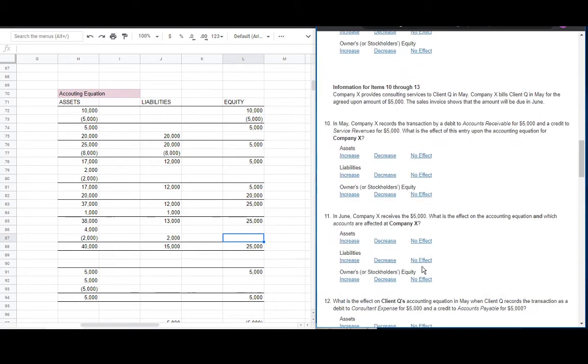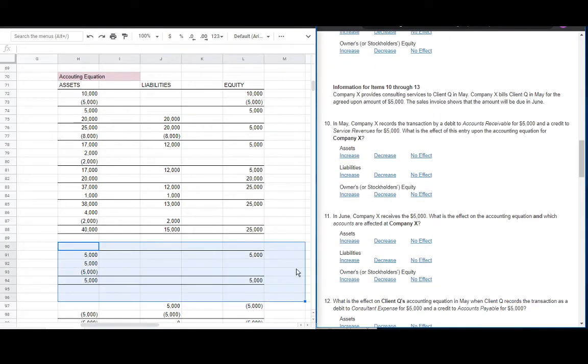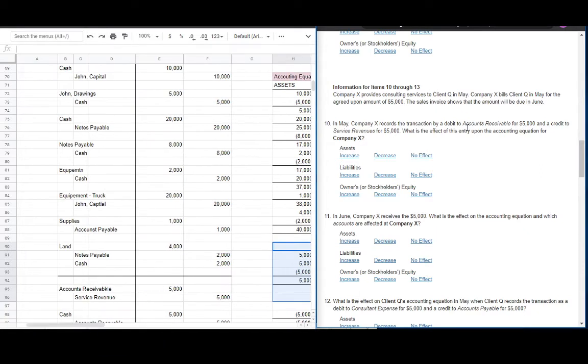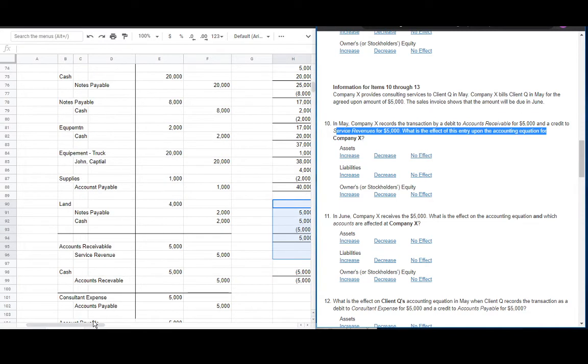Number 10, a set of new problem here. So drop down tayo, new tayo. The company provides consulting services to client Q and company X bills client Q of 5,000. The company X records the transaction by debit of accounts receivable and a credit of revenues of 5,000. What is the effect on the accounting equation?